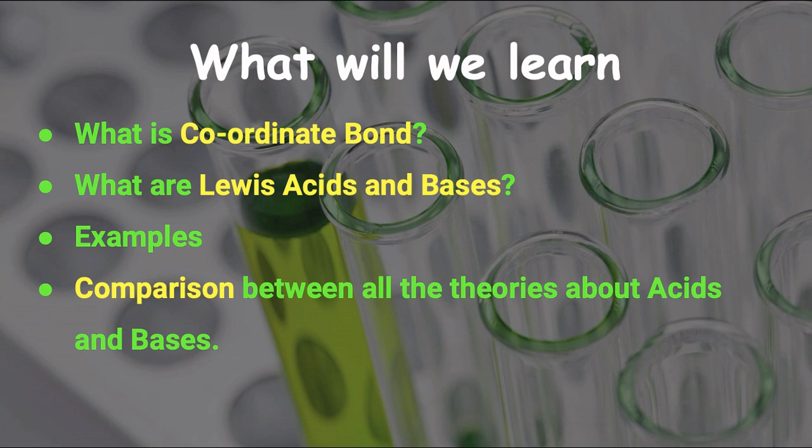So today we shall learn first what is coordinate bond, then what are Lewis acids, what are Lewis bases, which are the different examples of Lewis acids and bases, and then all of these theories are compared together and we shall consider together which substances are called as acids and which substances are called as bases.